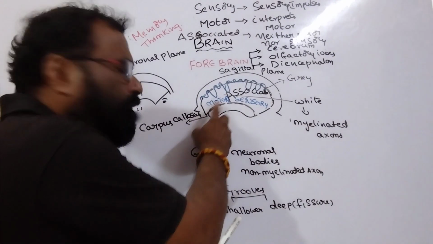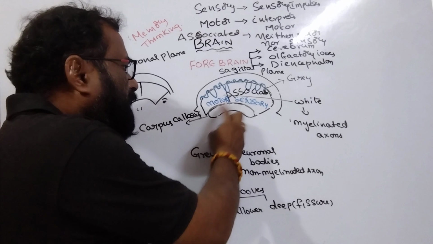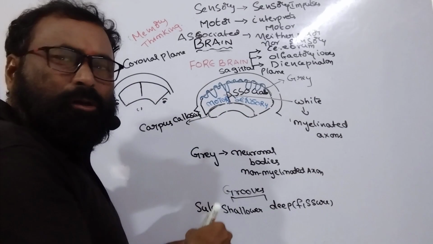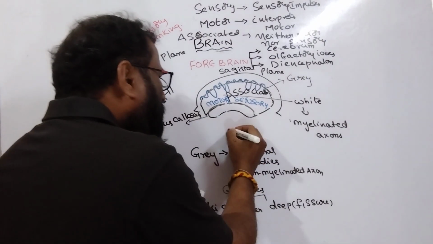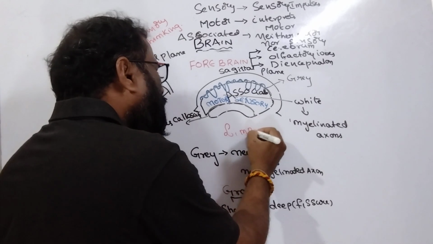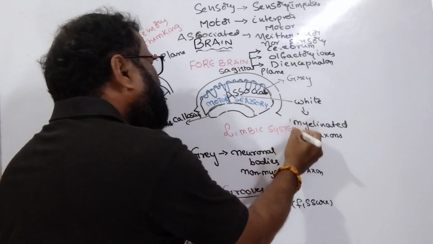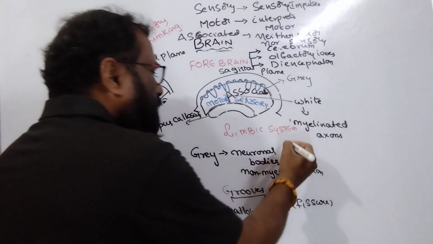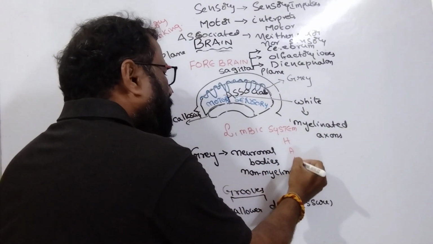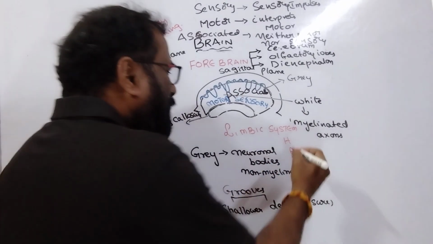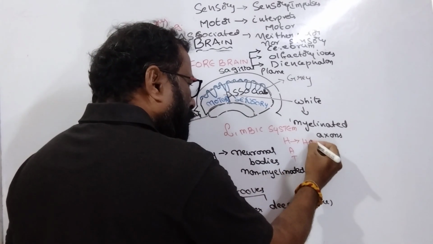Then, in a very deep portion of the cerebrum, there is the limbic system. This limbic system contains HAT.